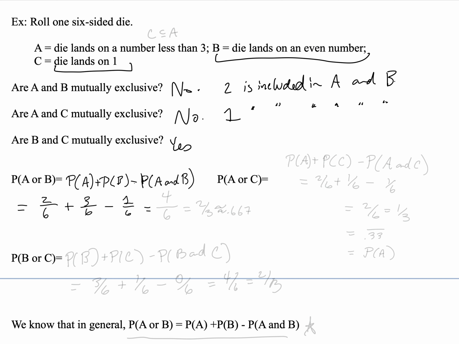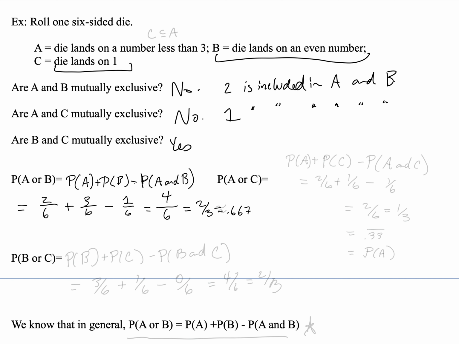So that's 2 out of 6 plus 3 out of 6 minus 1 out of 6. With fractions, we add or subtract the numerators and keep the denominator the same as long as it's the same denominator for all of them. So 2 plus 3 minus 1, 4 out of 6, which we could also write as 2/3 or 0.66 repeating, or we could round it if we wished.